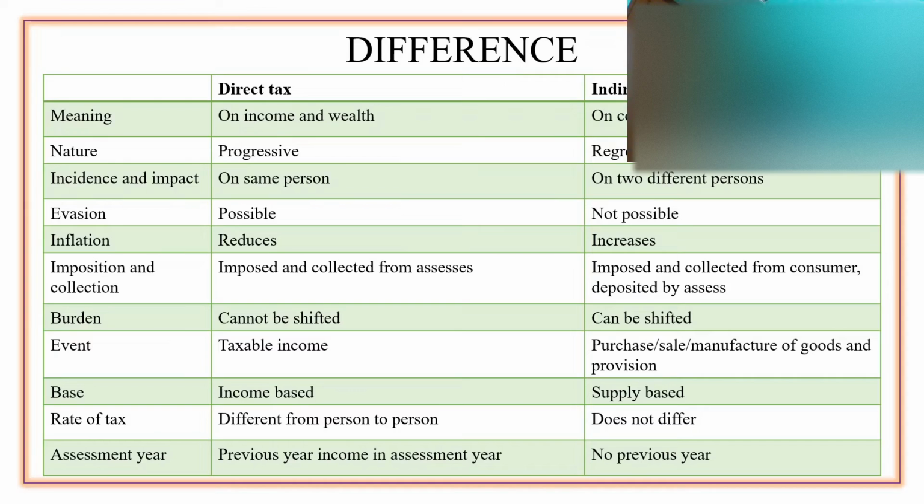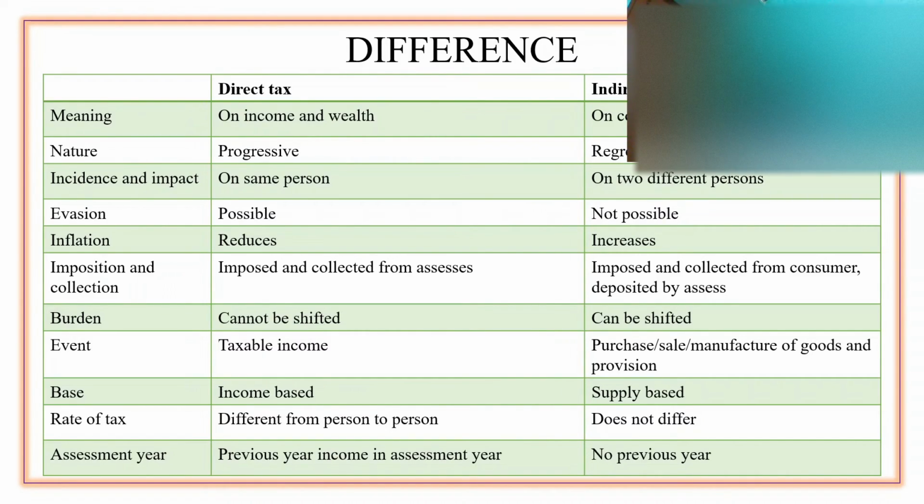Whereas indirect taxes are imposed and collected from the consumer and deposited by the assessor. So I'm a retailer who's registered under GST. I'll be imposing the tax on the consumer and collecting the taxes, and I'll be filing the returns and paying GST to the GST authority.